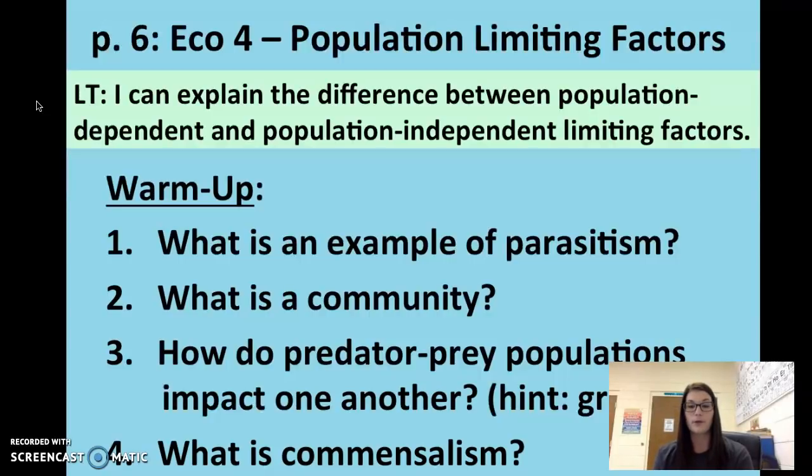Also, there are some birds called egrets that live around cattle. That's another example of commensalism, where the cows are not being hurt by these birds, but they're also not being helped by the birds. But the birds are benefiting because when the cows walk through the pasture, they stir up all the little insects and stuff, and the birds have a feast with all those little insects. So again, another example of a symbiotic relationship. So today, however, we're going to talk about Eco 4 population limiting factors.